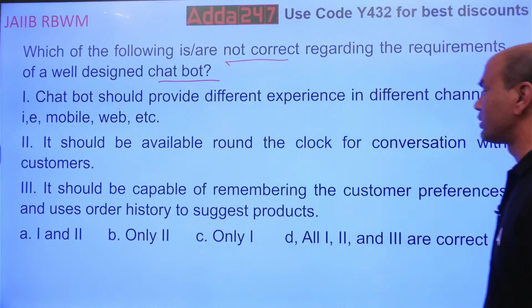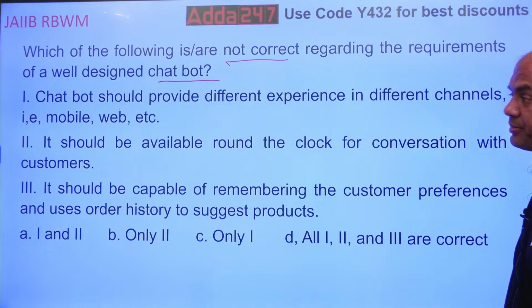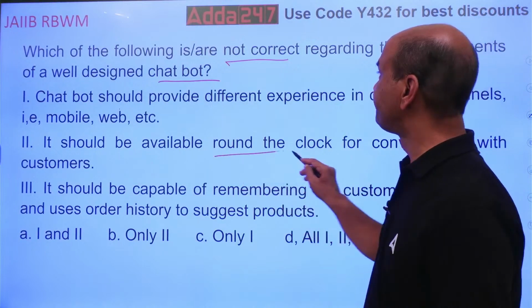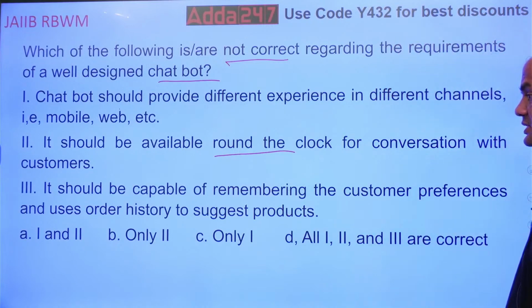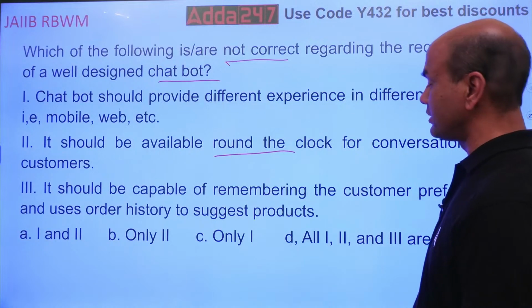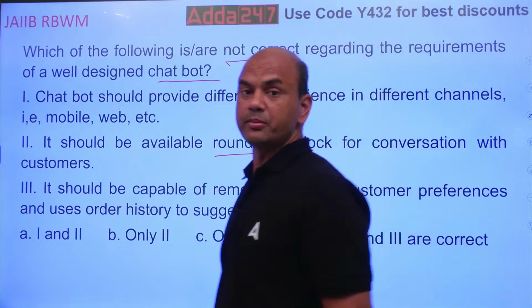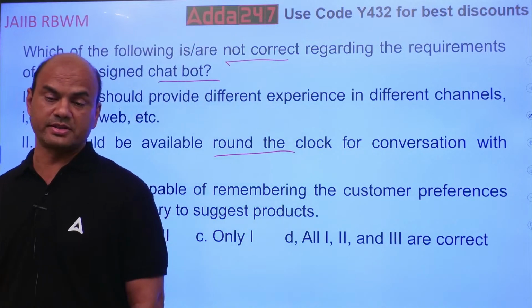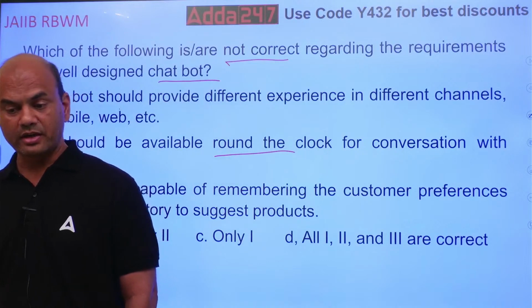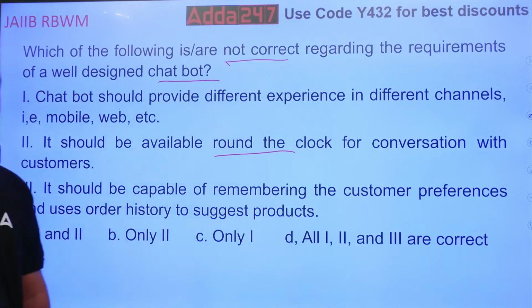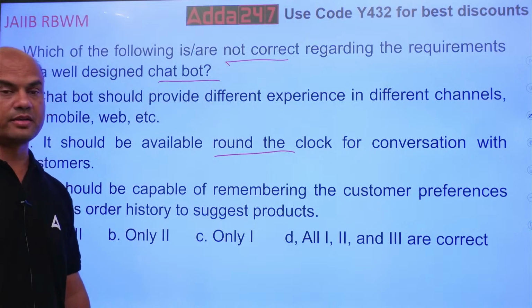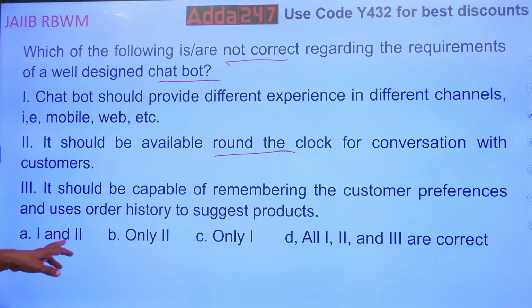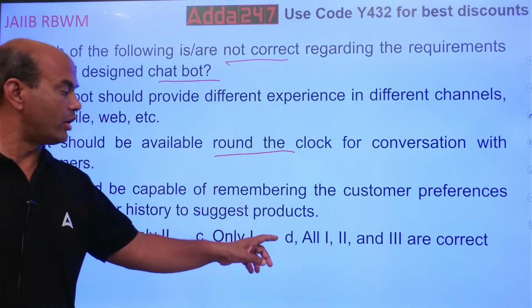It should be available round the clock for conversation with the customers. Round the clock it should be available. So you want the not correct one. It should be capable of remembering the customer's preferences and using order history to suggest products. So the chatbot should be able to remember the customer's preference. Is it so? Correct? Now what is the question? The question is, which one of them is not correct? Think of it. Only 1 and 2. Only 2. Only 1. All 1, 2, 3 are correct.